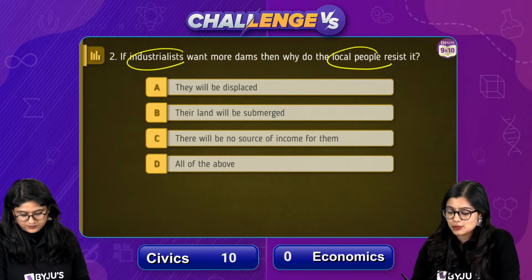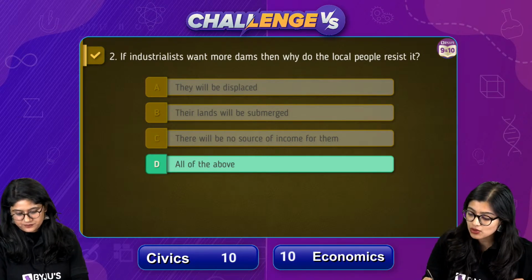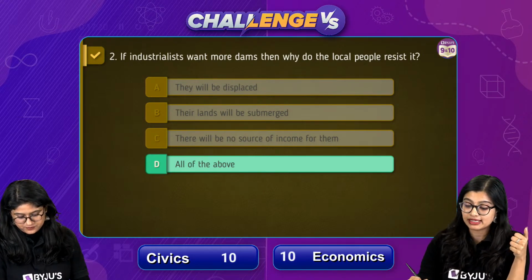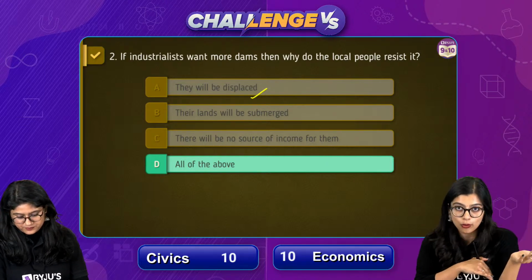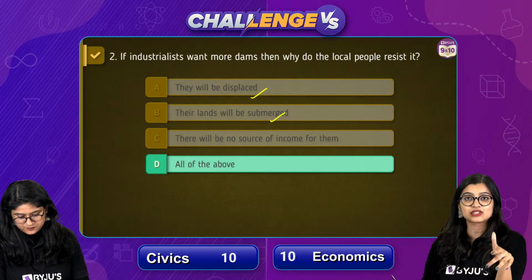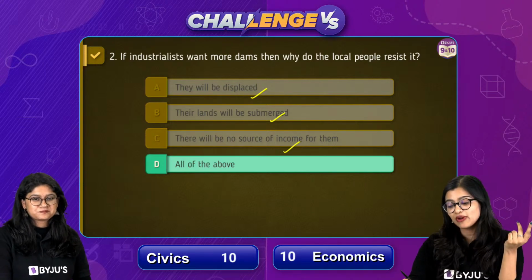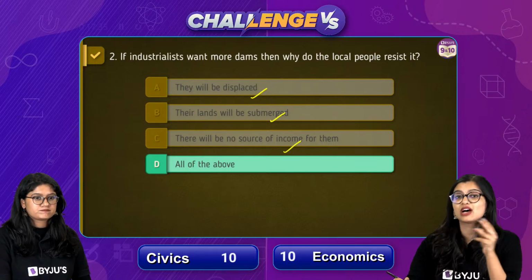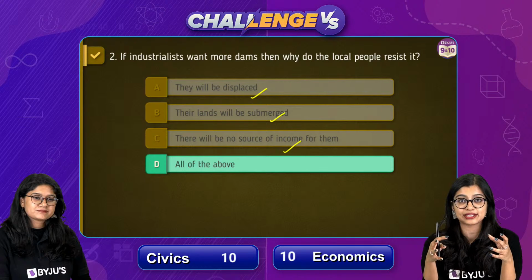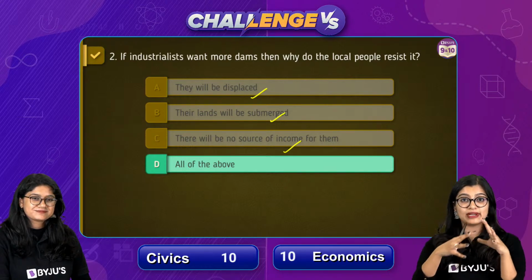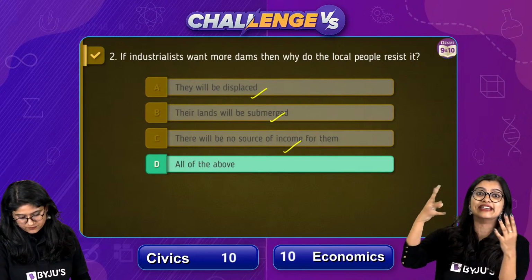Right. So of course at this point we know that the correct answer, like most of you have said, is all of the above, right? Local people resisted because they will be displaced. That means that they will have to move from their place and find a new home. And of course their lands will be submerged, because large amounts of land are cleared to make reservoirs. Now some of you are asking, ma'am, how is it that they will have no source of income? They will be given compensation money, saying that because you are asked to move, I will give you some amount of compensation. But for a very long time, normally they are tribal folks who are dependent on the surroundings, right? They are normally living in such areas.